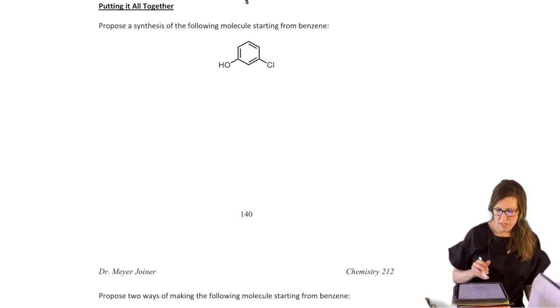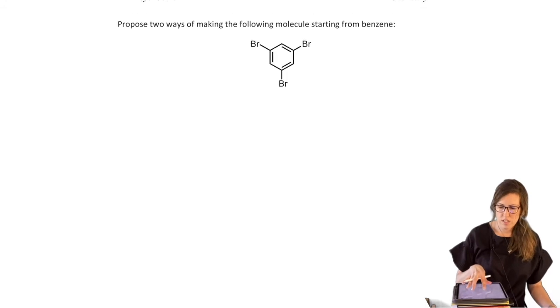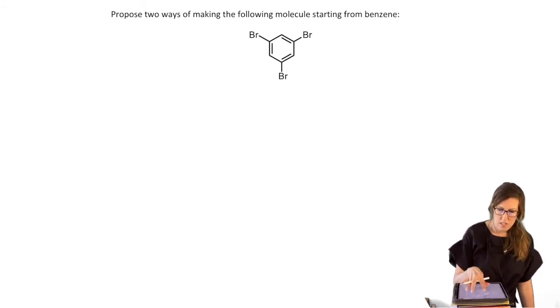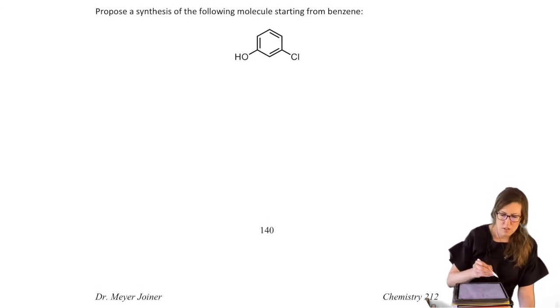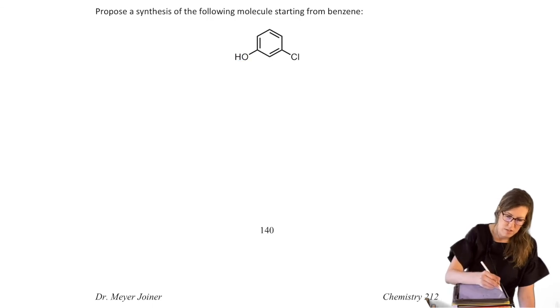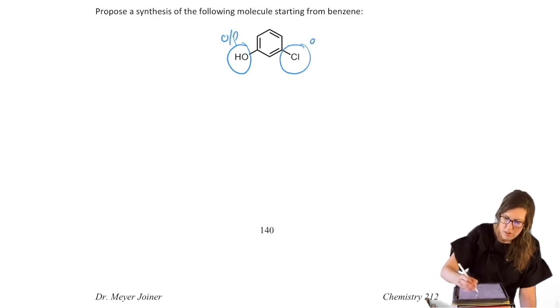I actually have a few here for you to do. So I want you to try those. So you can make the tribromide. You could also make the meta-chlorophenol. So what are some options? Think about that. Well, this is an ortho-para director, so you want to start thinking that way, right? It's an ortho-para director, remember that? But so is this, ortho-para.